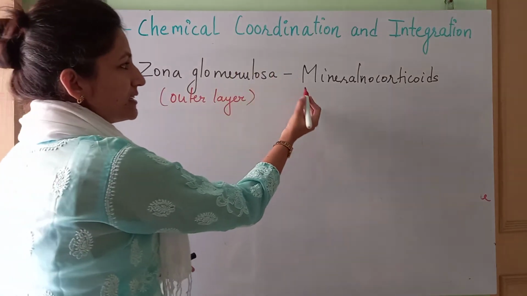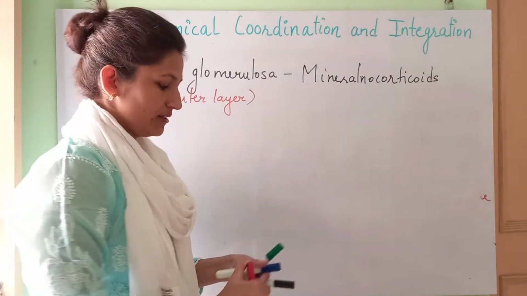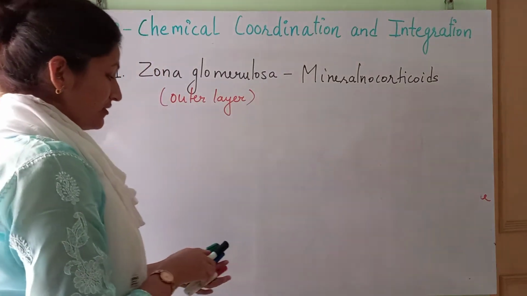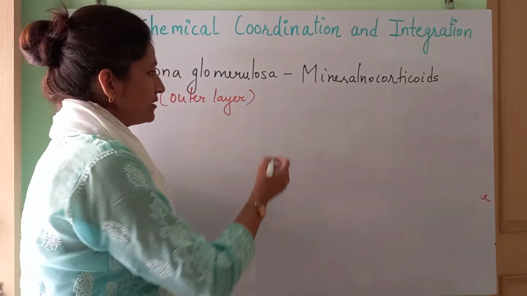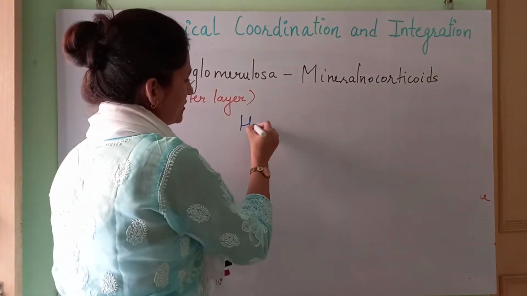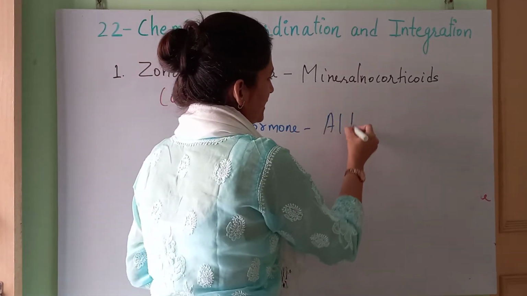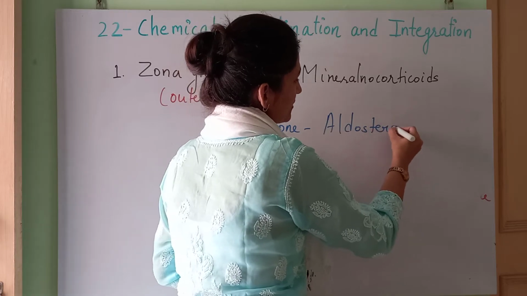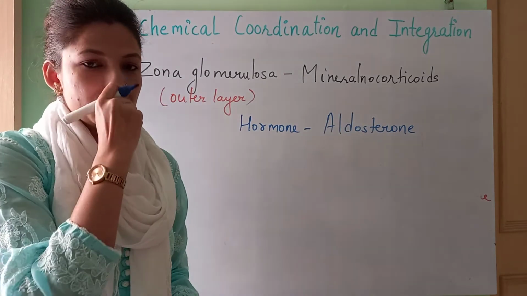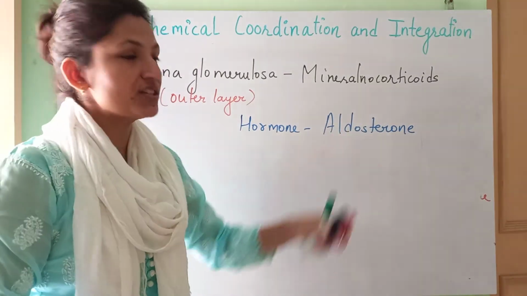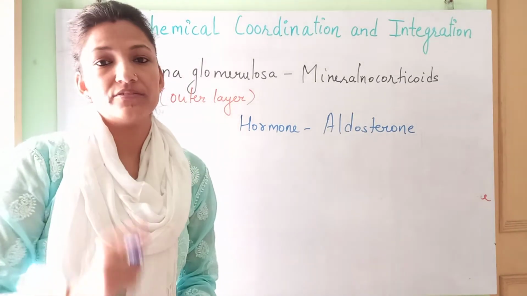Zona glomerulosa, the category of hormone is mineralocorticoids, and the very well-known hormone secreted by this, which we have discussed under the excretion chapter, I am writing, the hormone secreted is aldosterone. This is a steroid nature hormone. Okay? Lipid soluble hormone, it is aldosterone. Now the aldosterone function you must be knowing, same as that of ADH.